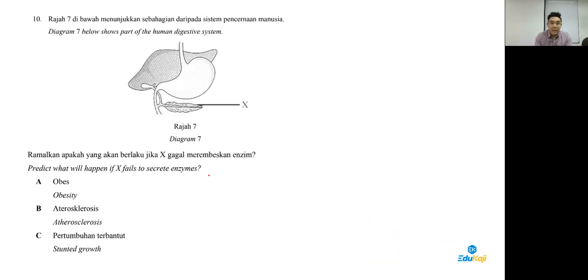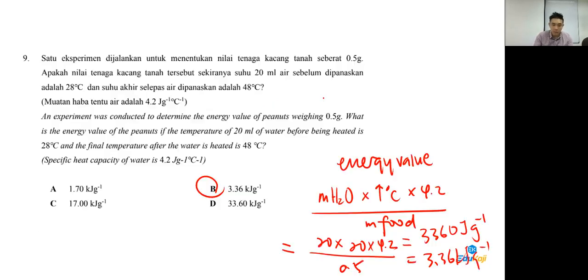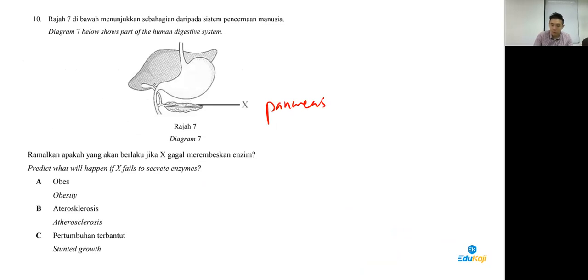Okay, number 10, guys. If the pancreas fails to secrete enzymes, what happens? Guys, revision. The pancreas secretes lipase, amylase, as well as trypsin.